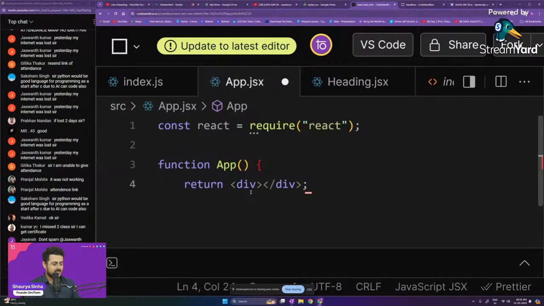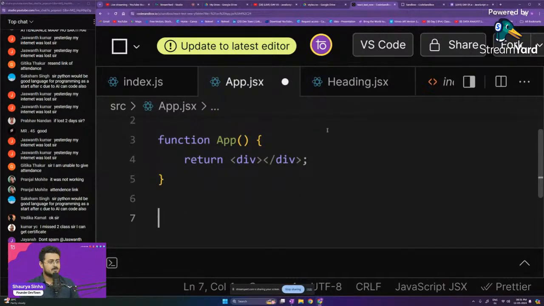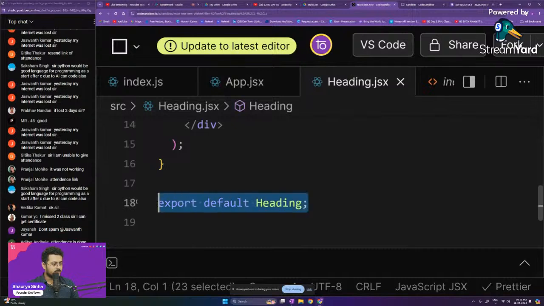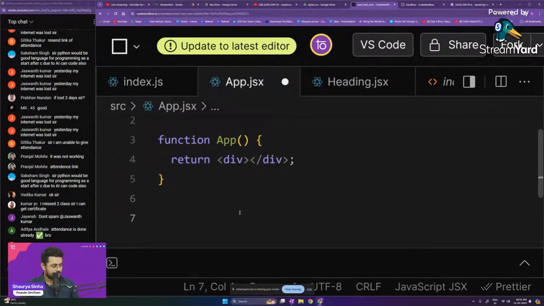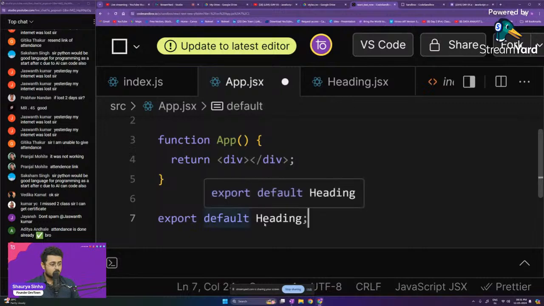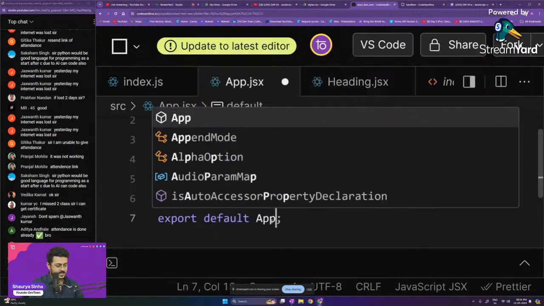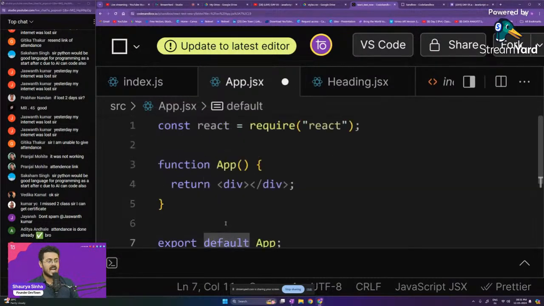Right now it's an empty div tag, we really don't care about it. The last line is your export default app. So this is your app.jsx. We are exporting app by default.